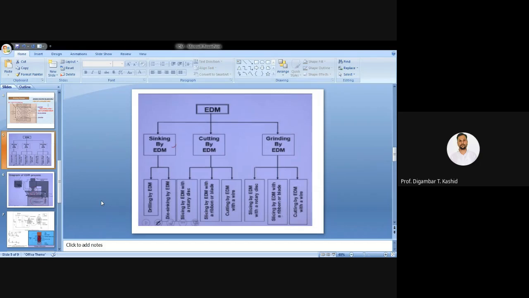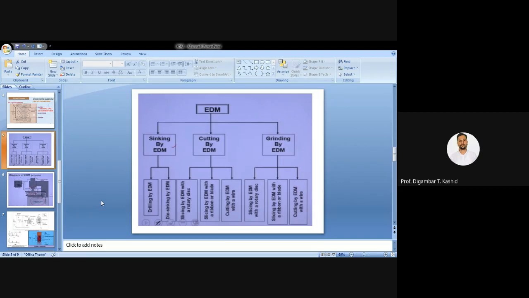So we want more machining, so the material removal will take place from your tool as well as the workpiece. But as we know, we do not want to remove any material from your tool, so we have to take care of that.